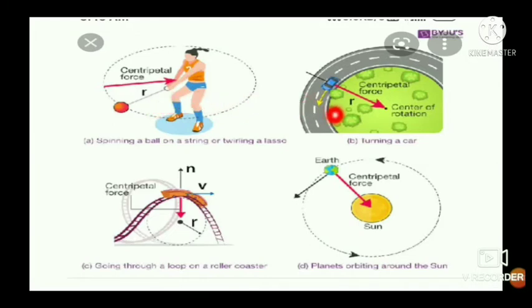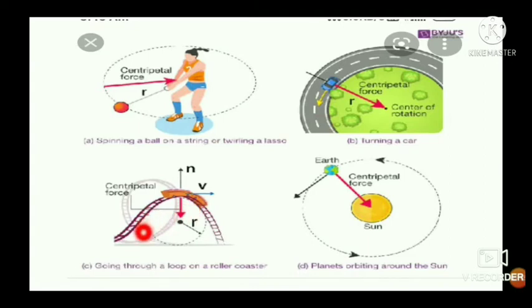Second example is when a vehicle is moving on a curved road or on a circular road, then the required centripetal force is supplied by the force of friction between the surface of road and the tires of the vehicle.